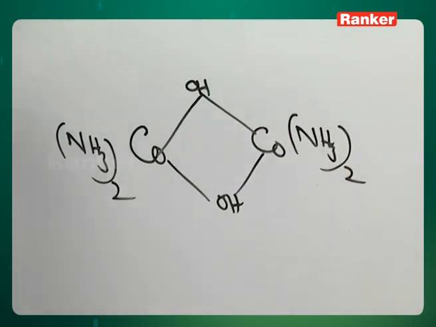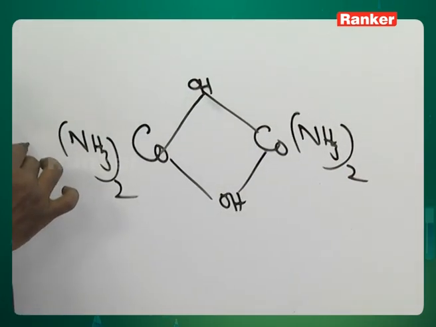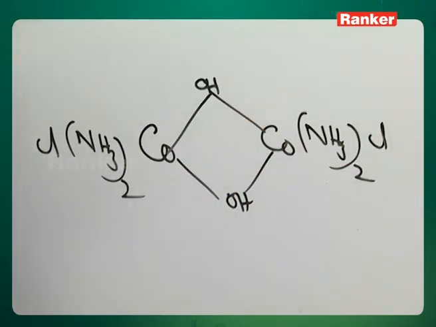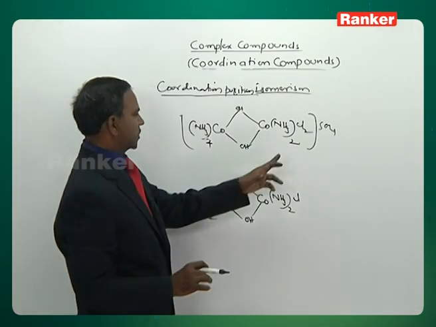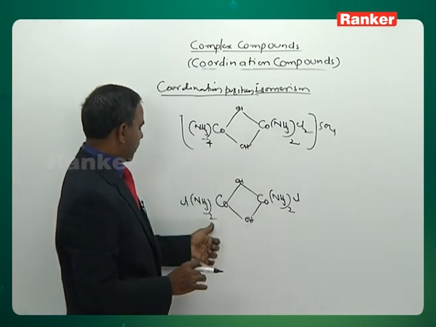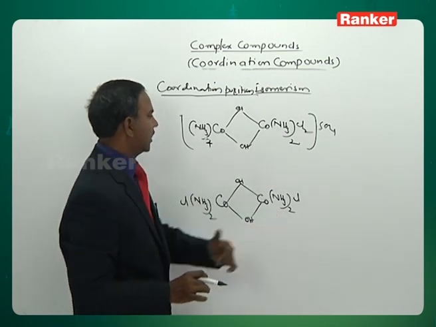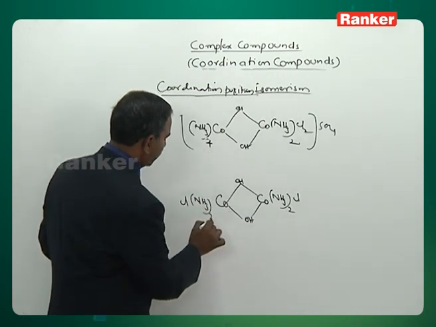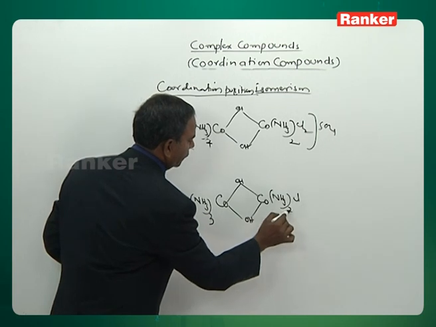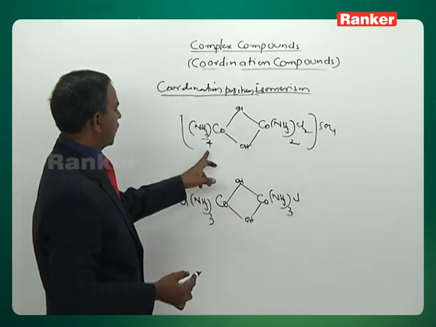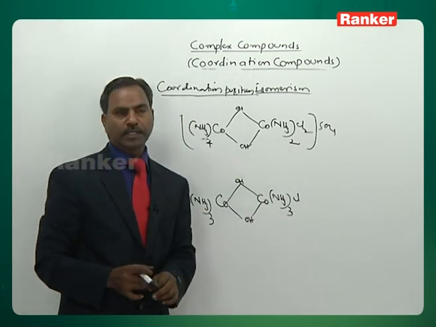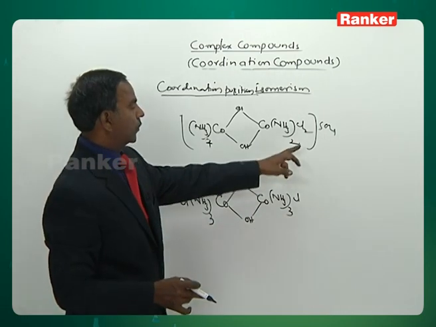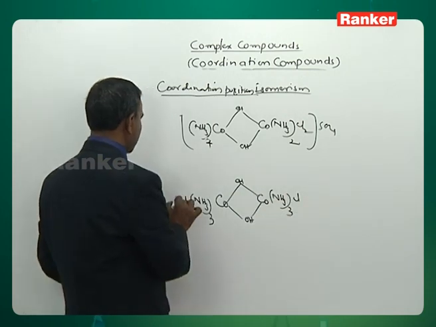NH3 taken twice; here one is Cl, the other is also Cl. Like this, NH3 taken twice, Cl, NH3 taken twice, Cl. How many total ligands? It is not correct to write only 2. You write 3 and 3. So, number of amine ligands are what? Total 6, 3 ligands on either side. How many chloro ligands? 2 chloro ligands on either side.